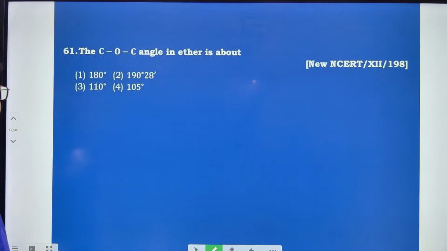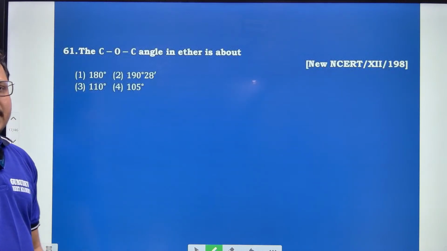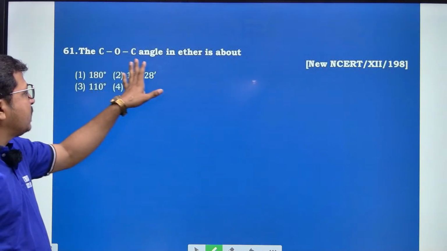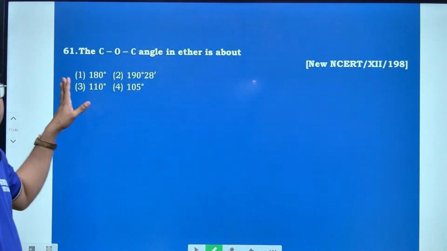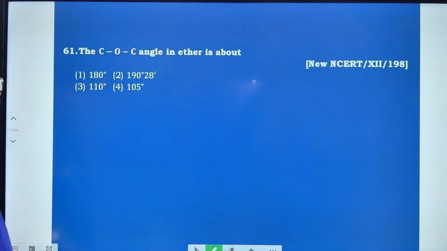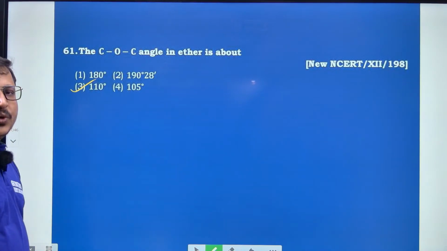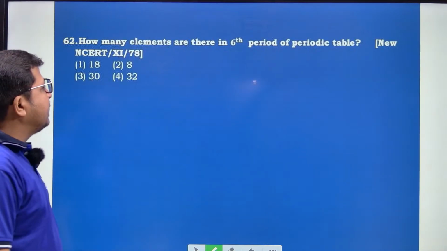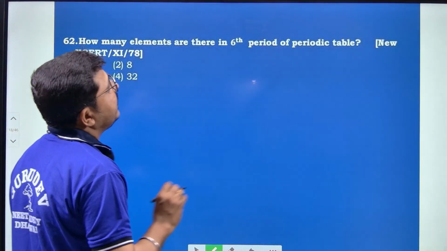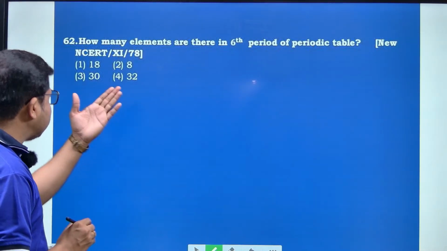Let's move to question 61. Here they have asked the carbon-oxygen-carbon bond angle in ether, which is option number 3, that is 110 degrees. Go directly with option number 3. And next, how many elements are there in the 6th period of the periodic table? Let's calculate.